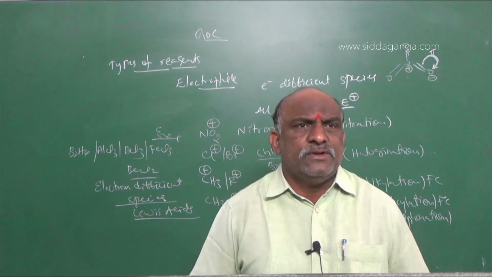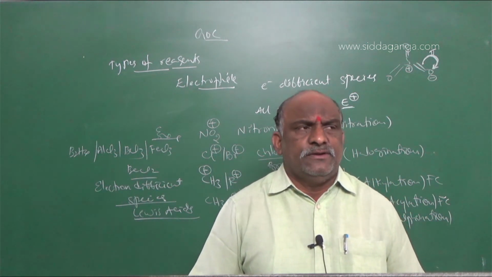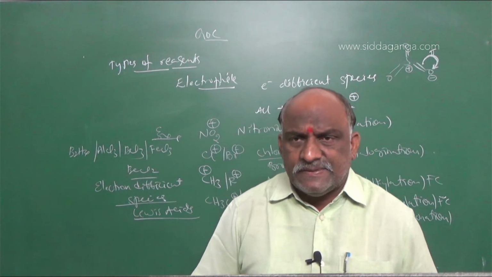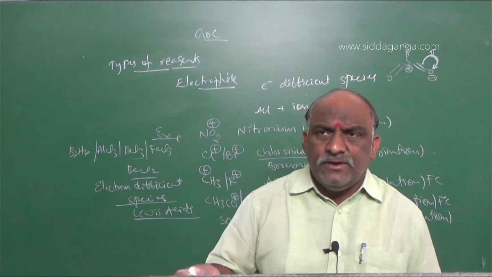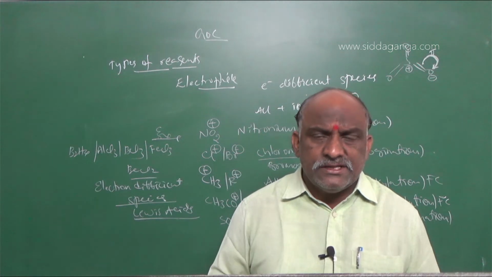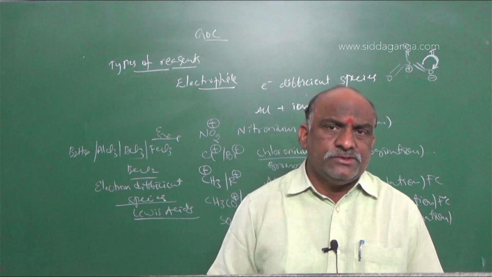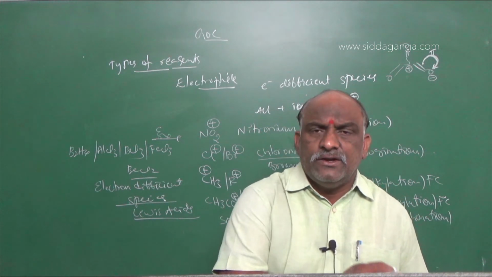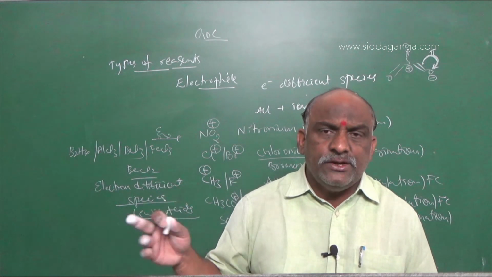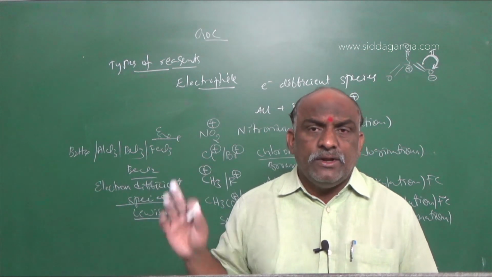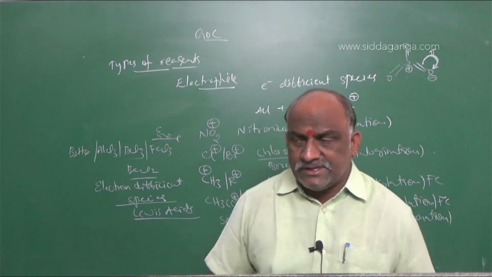Whatever compound is given, we should go with migration, where delocalization takes place. Where delocalization is going on, that element is negatively charged and the remaining element is positively charged. The positively charged one requires 2 electrons, and the negative charge is ready to donate 2 electrons to another substance.